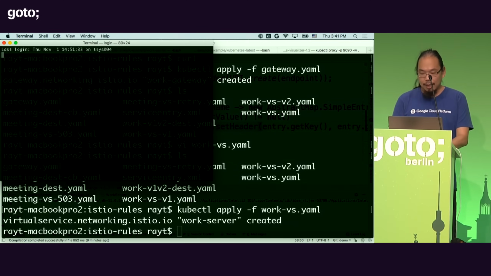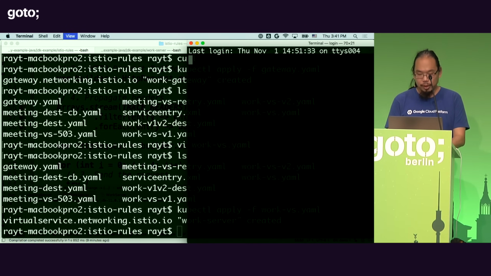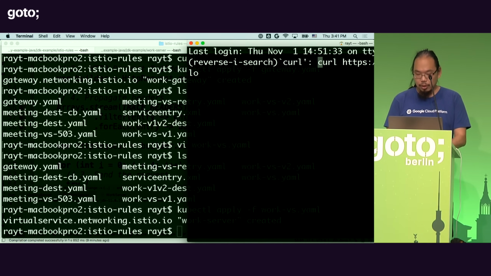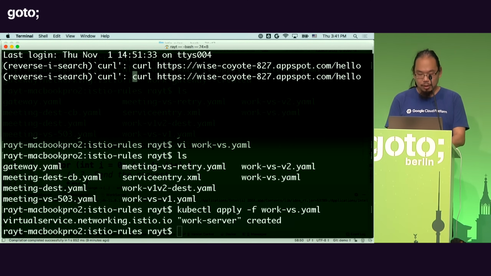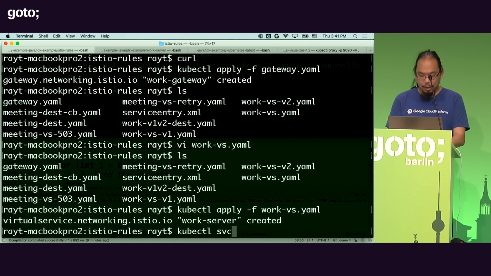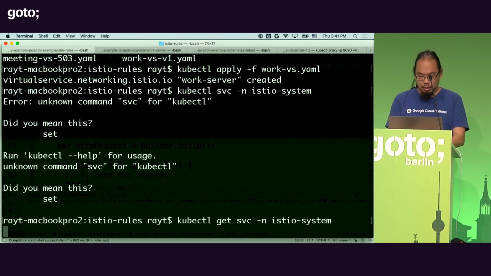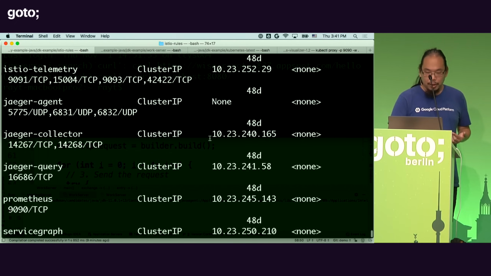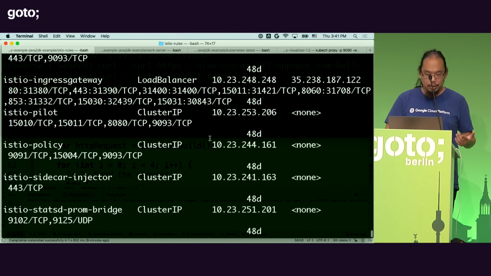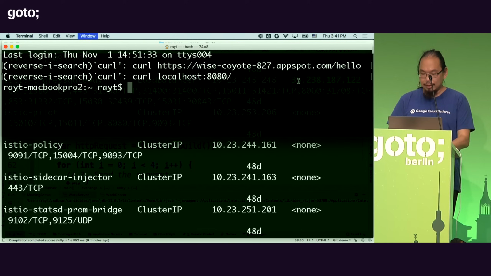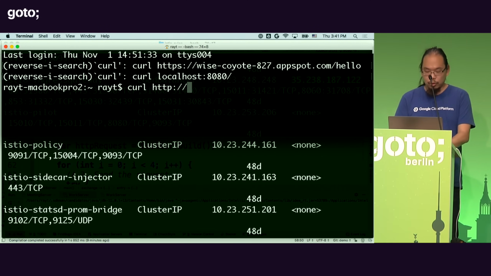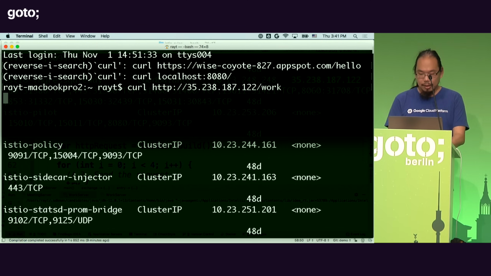And because of that, I should be able to make the curl request to my gateway. So let me go ahead and try that. Let me see if I can find my curl to the IP. No, I can't. So let me go ahead and find the IP address here. So this is actually a service that's in the Istio system. Get SVC. And there will be an IP address that's associated with the Istio ingress gateway, which is that one. And the IP address is that. So what I can do then is I can do a curl to that, and then work.